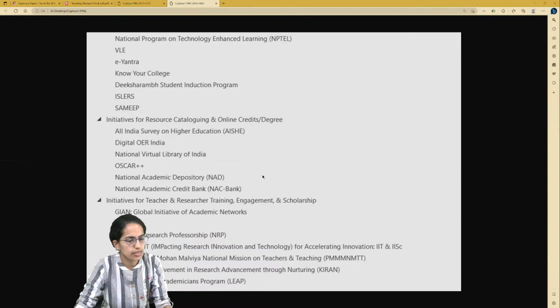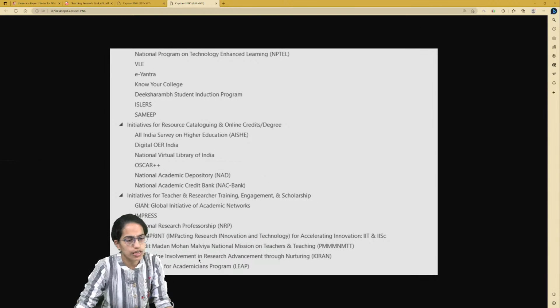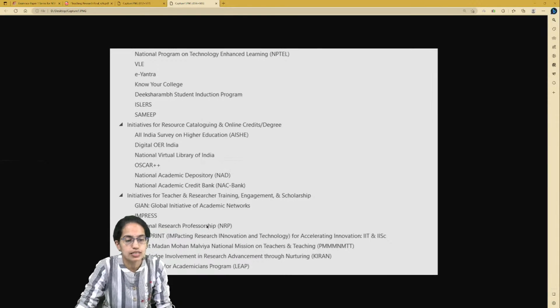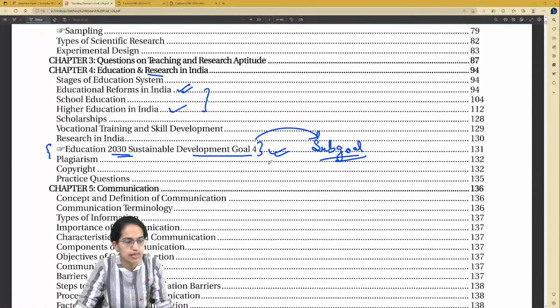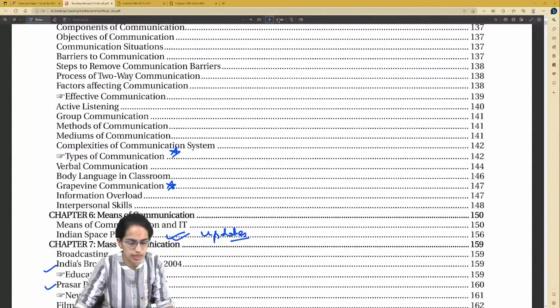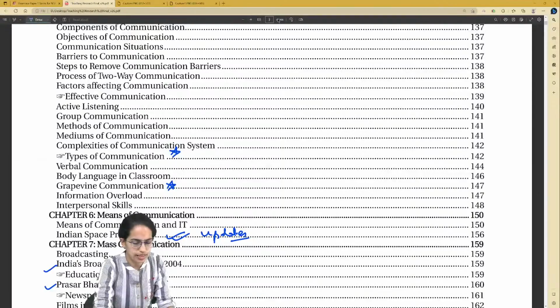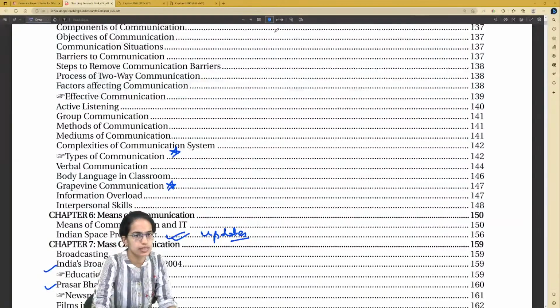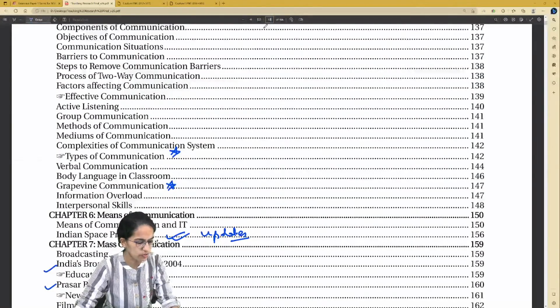Coming on to the initiatives here, if you see, IMPRINT is extremely important, and then is the National Research Professorship. Then the LEAP program, as I already mentioned. These are some of the important topics that have been asked from the teaching aptitude section. If you go on to the details of this section carefully, you would see that there have been comprehensive questions based on what has been asked. So let me give you a deeper insight into the material.